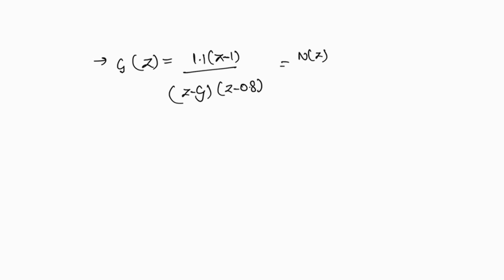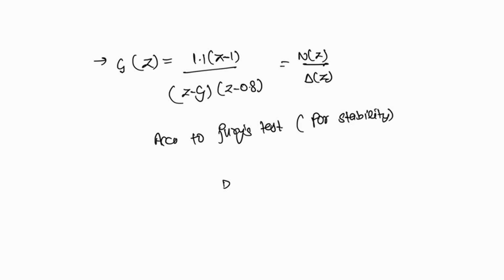Here in this question we are given the value of G(z) equal to 1.1 multiplied by (z minus 1) divided by (z minus a)(z minus 0.8). That will become equal to N(z) divided by D(z). From here, according to the Jury test, which is used for measuring the stability,